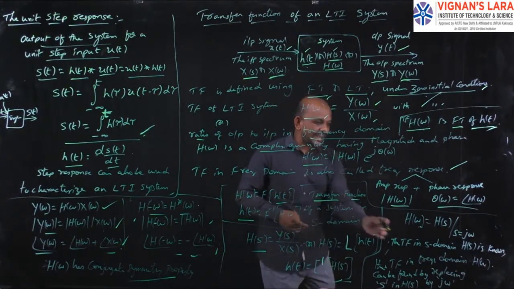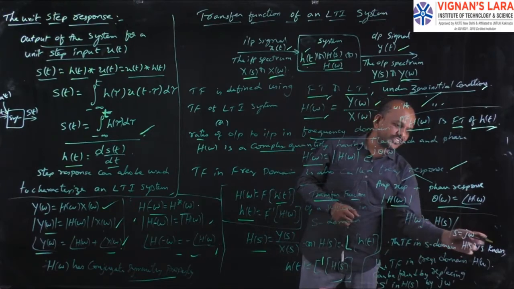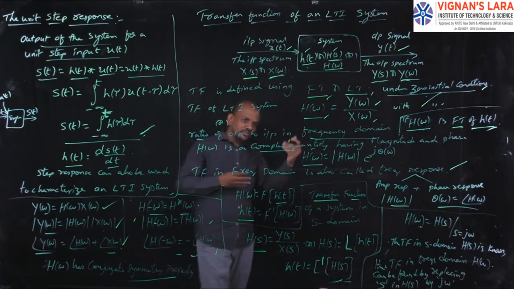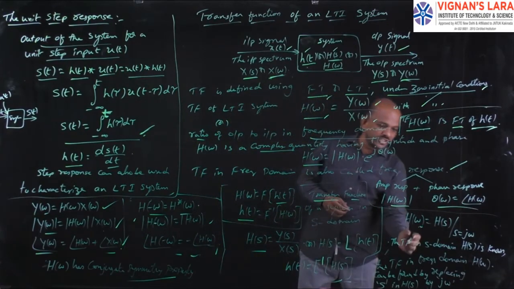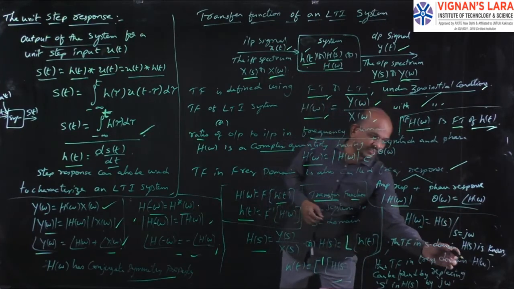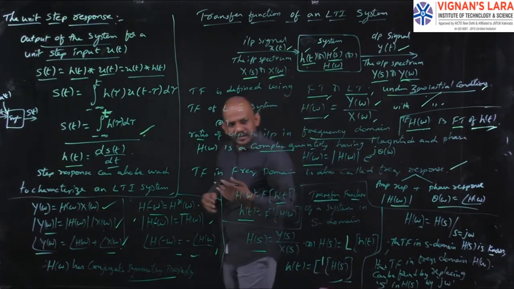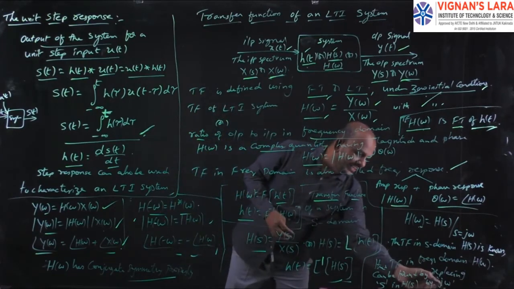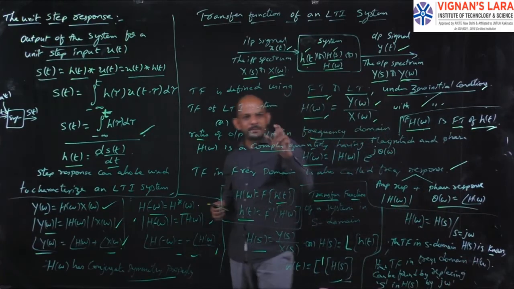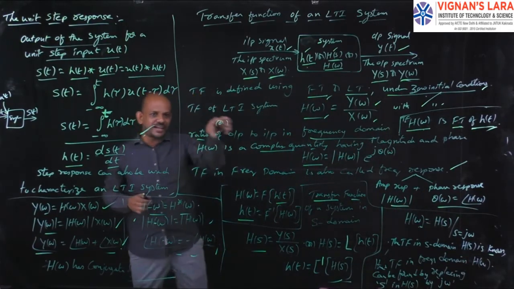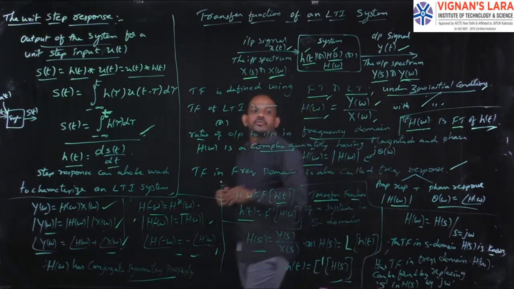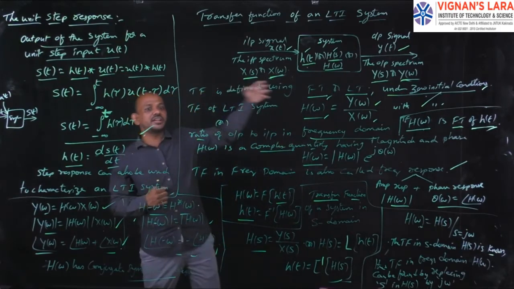Now see, the transfer function in S domain, H of s, is known already. By using the Laplace transform of the output and the Laplace transform of the input, I got the transfer function H of s. If the transfer function in S domain, H of s, is known, then the transfer function in the frequency domain, H of omega, can be found by replacing s in H of s by j omega. Just by replacing s with j omega, I can get the transfer function in frequency domain from the transfer function in S domain.